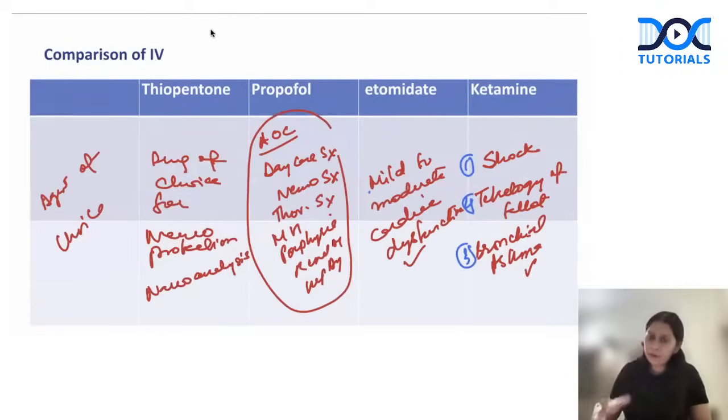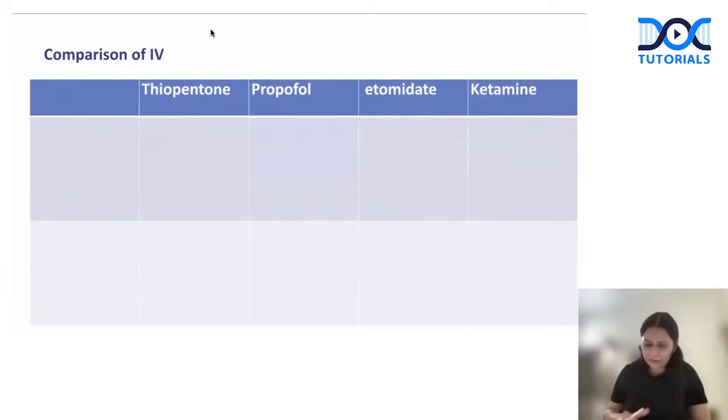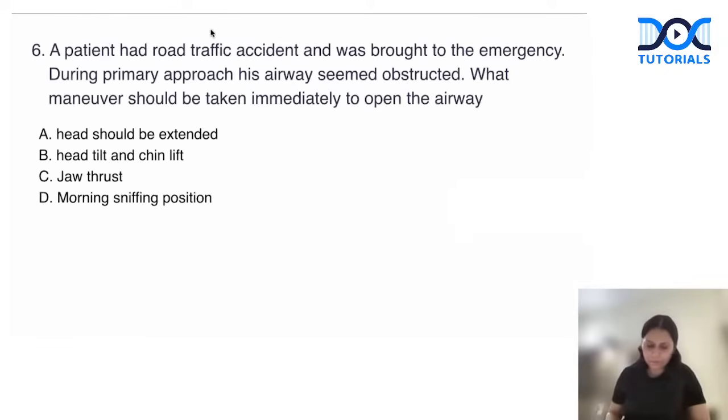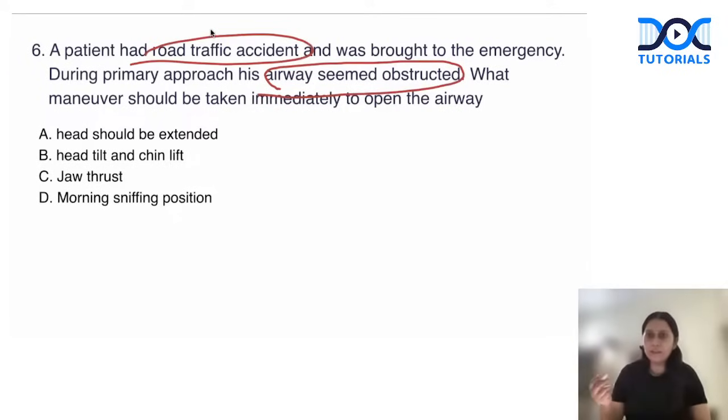If any more query, you can put it in the chat box. So let us see the next question. Okay, 6th question. A patient had a road traffic accident and was brought to emergency. During primary approach, his airway seemed obstructed. What maneuver should be taken immediately to open the airway? So obstructed airway, what maneuver? And the patient is a trauma patient, road traffic accident.